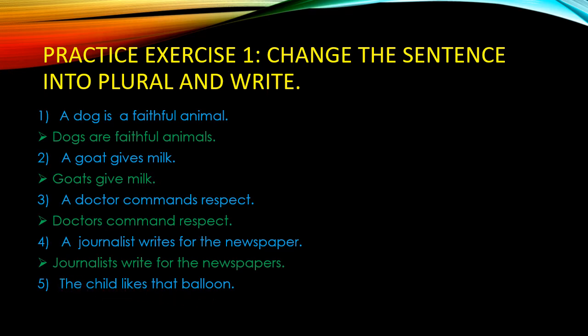Here the answer is: children like those balloons. The word child, a singular noun, is changing to the plural children. Likes is the S form and it is used when the noun is singular, and its plural form is like, the base form. Balloon is singular, its plural form is balloons. So the answer is children like those balloons. Again, here the word that is singular, so its plural is those. Okay children.